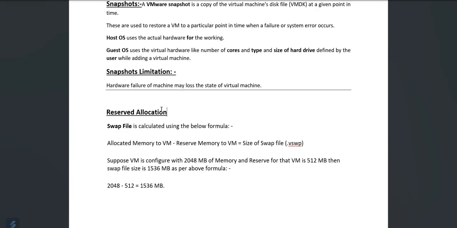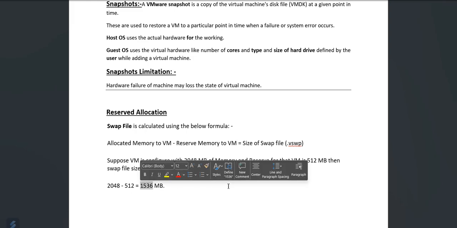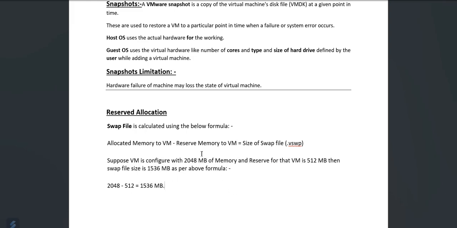In the reserved location, the swap file is also used, calculated using the following formula. The swap file is a concept we will discuss more, so we can take a live example. Suppose a VM is configured with 2 GB of memory and the reservation for that VM is 512 MB only. Then the swap file size will be calculated with this formula: the allocated space minus the reserved space allotted for the virtual machine.